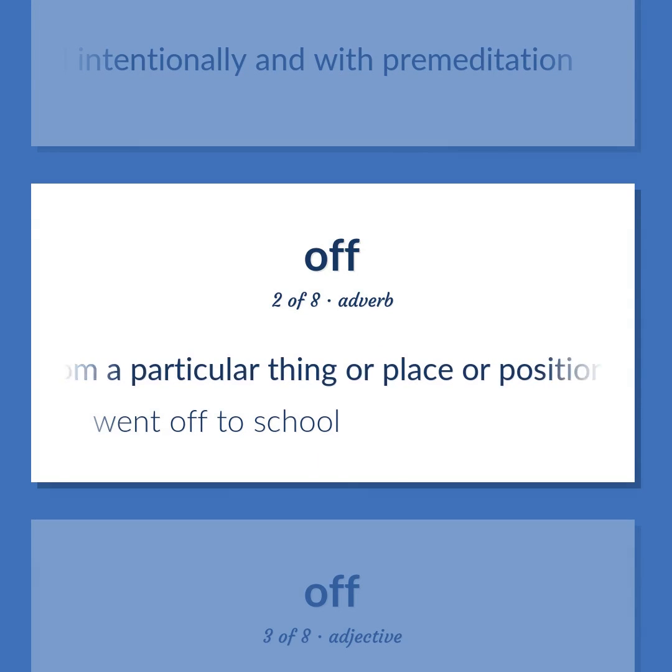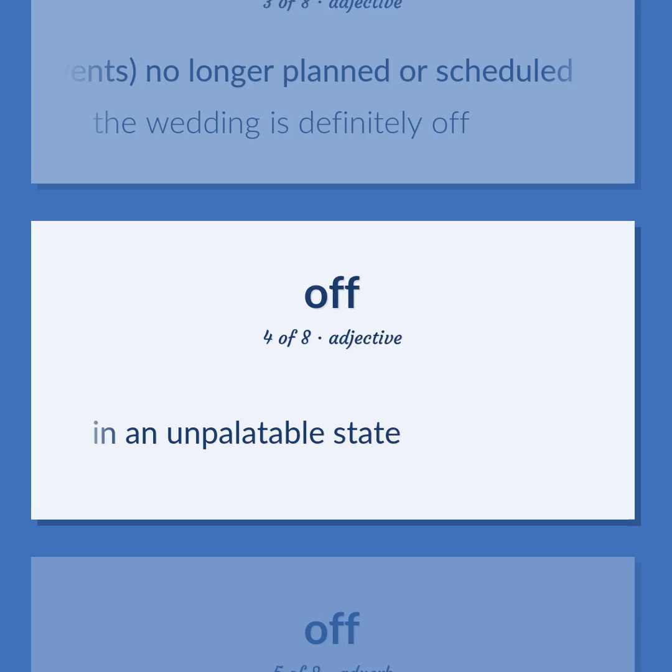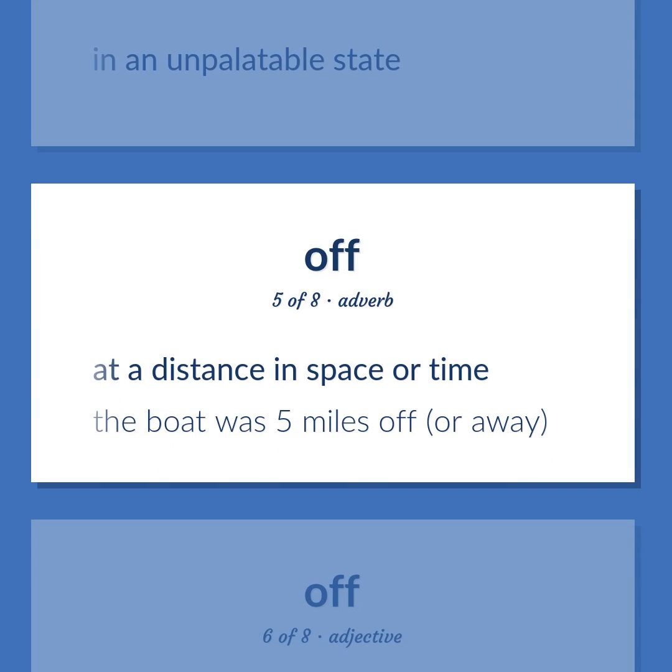From a particular thing or place or position, forth, is obsolete. Went off to school. Of events, no longer planned or scheduled. The wedding is definitely off. In an unpalatable state. At a distance in space or time. The boat was 5 miles off, or away.